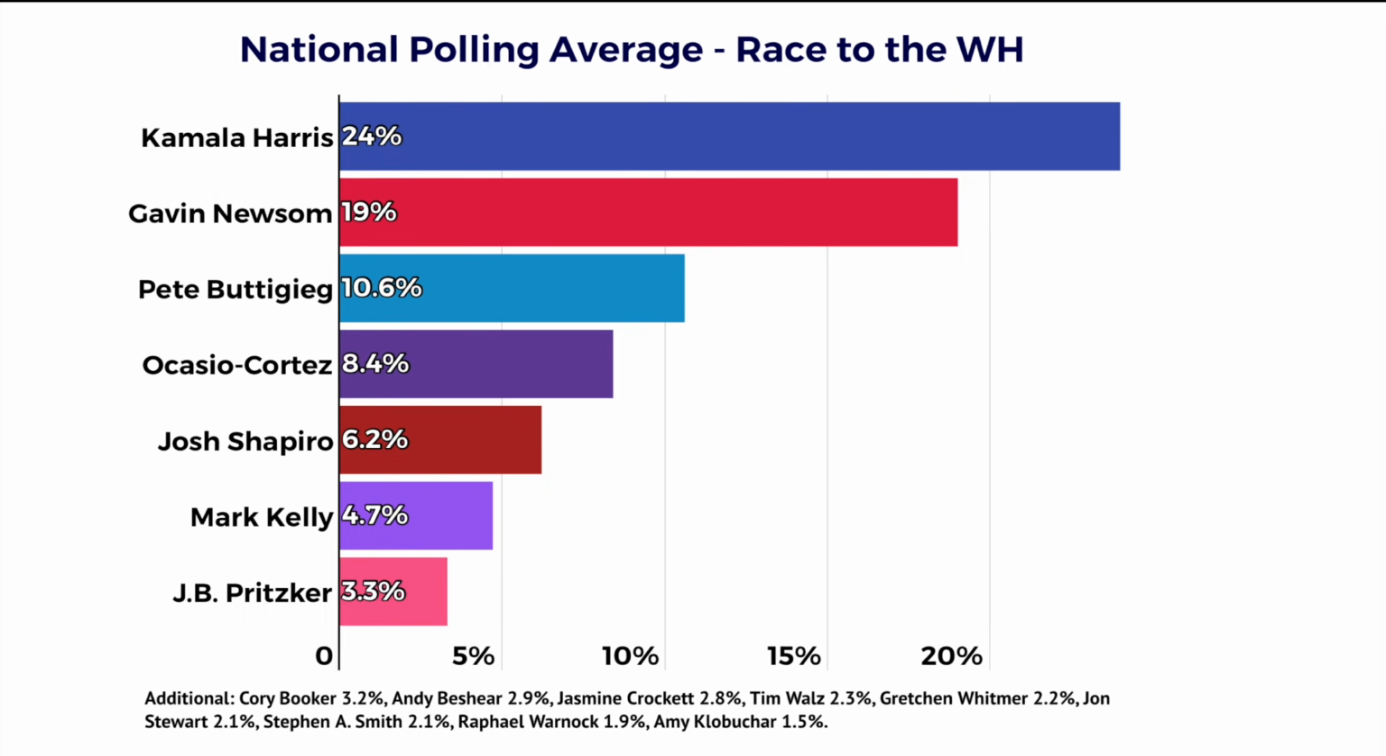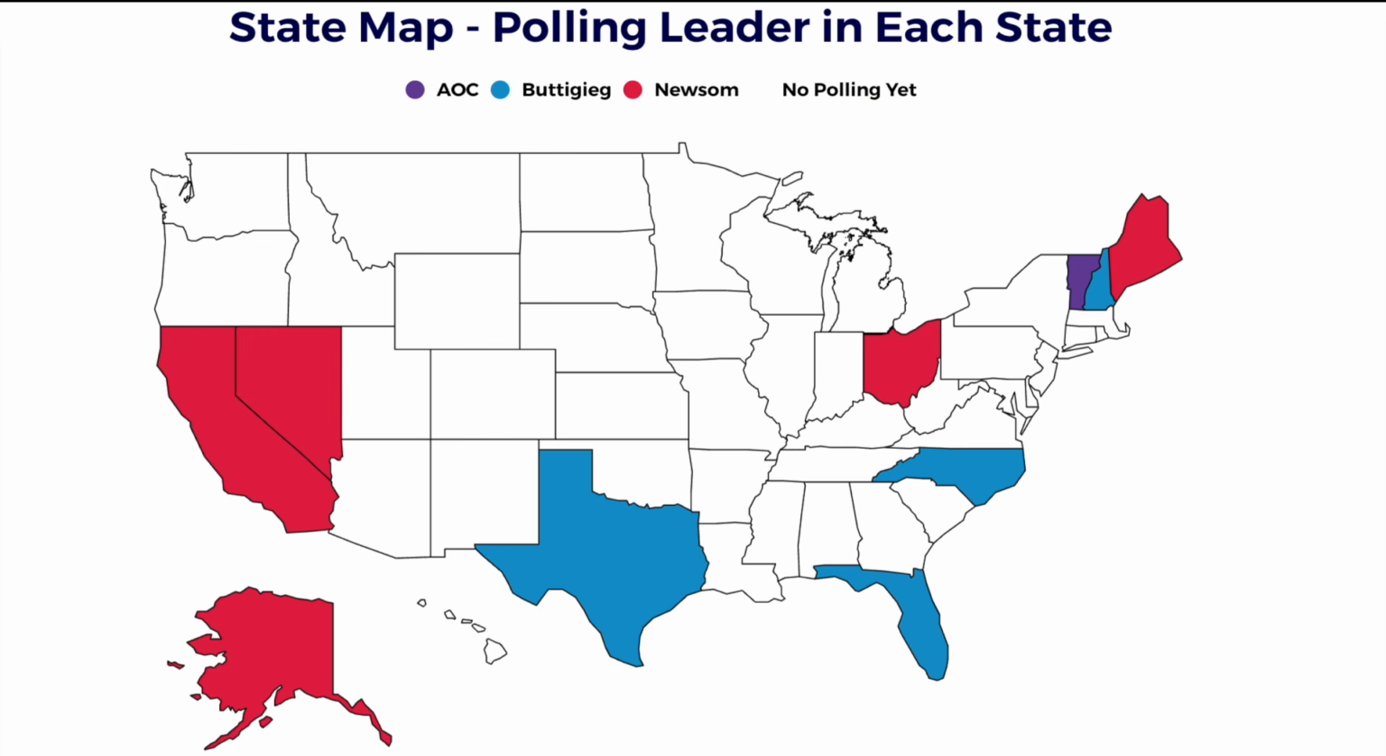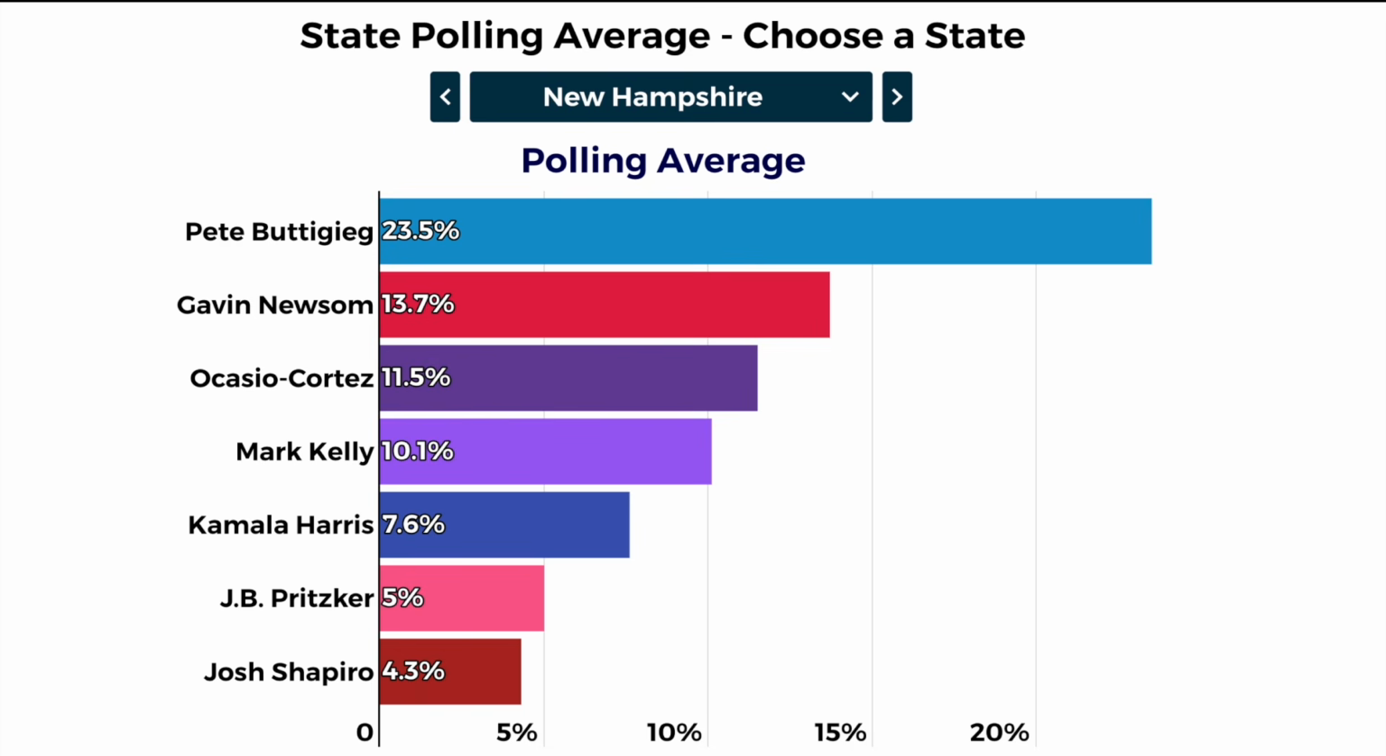As for the early polling leaders in each respective state, so far, Gavin Newsome does have a lead in more states than AOC does, though again, we're in April of 2026. We have a long ways to go on this, but Newsome's currently leading in the polling averages in Alaska, California, Nevada, Ohio, and Maine. AOC currently has a lead or tied for a lead in the state of Vermont. And we can take a closer look at some of these numbers.